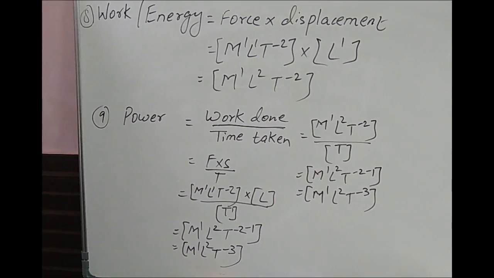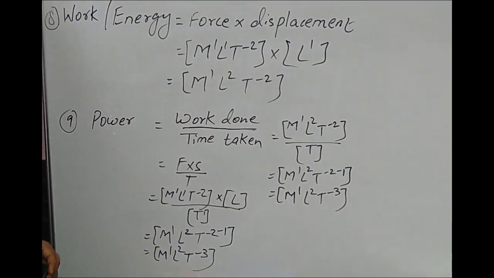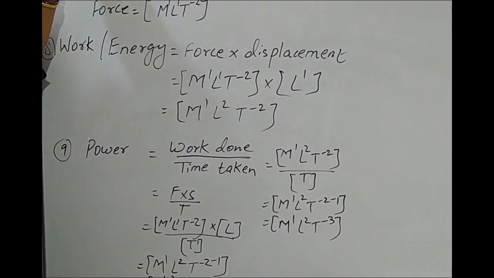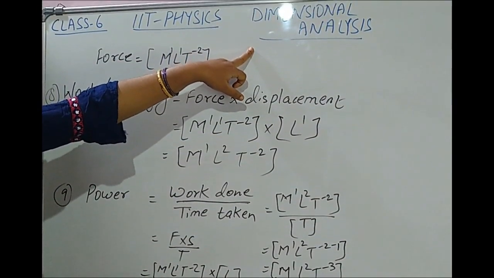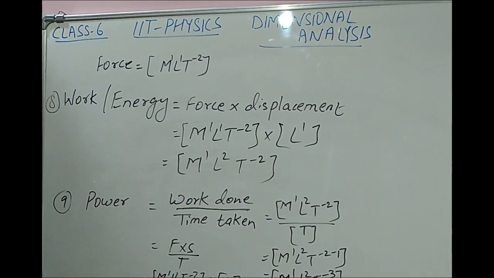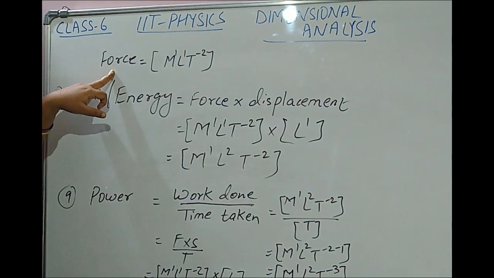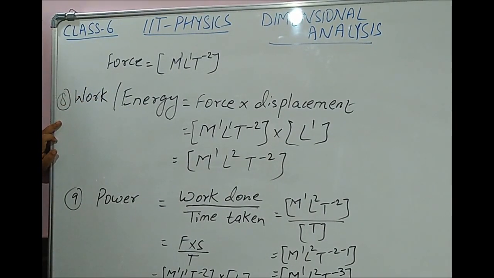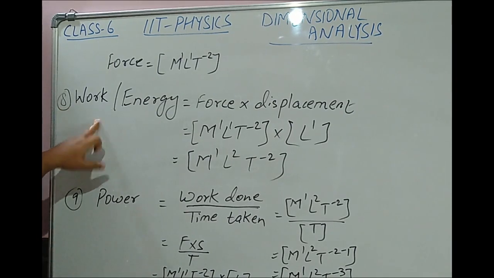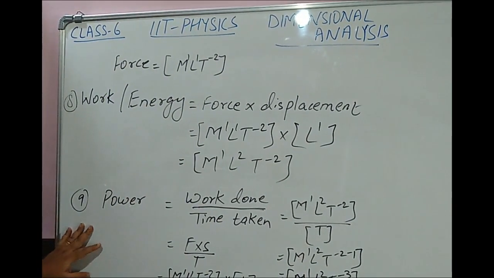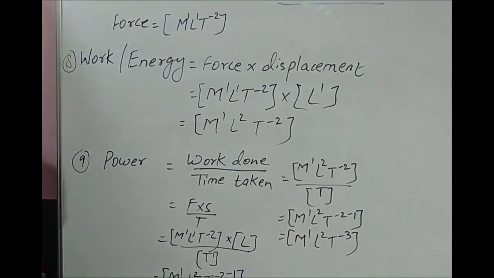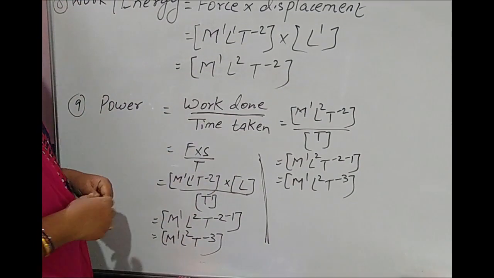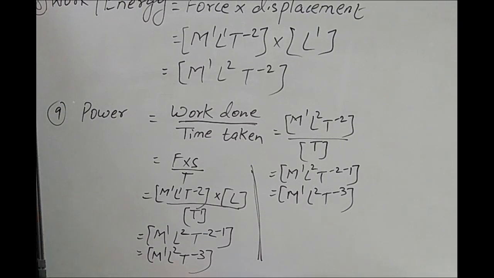Write down. Open your notebook. Give today's date. Heading: IIT Physics, Class 6 IIT Physics. Dimensional Analysis is the topic we are discussing. Today we first wrote the force dimensional formula, very important. Then the 8th one is work or energy. Already the 7th we have written today. Then the 8th is the work or energy formula calculation. The 9th is the power formula calculation, with two different methods. Both are the same only, the methods are different. You can write these two side by side. Over.